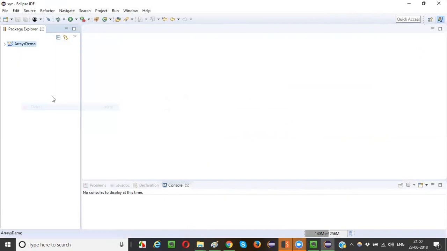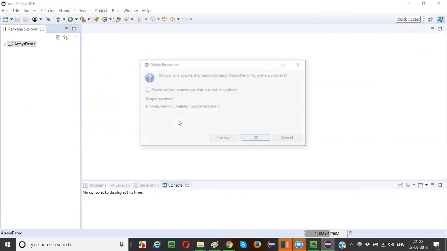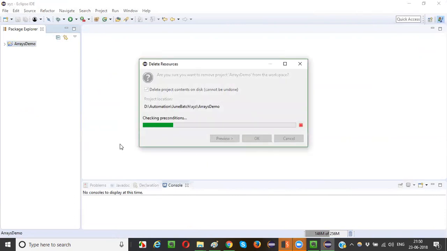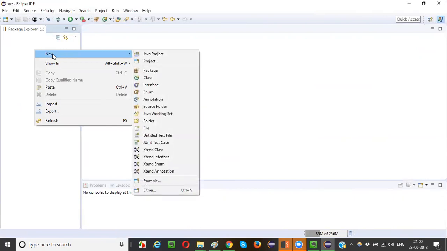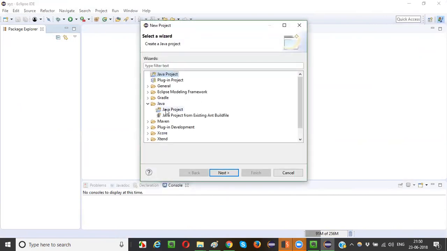Right click. Delete. I'm just deleting the project, completely, permanently. Fine, it got deleted. Right click. New. Project. Java project. Next.